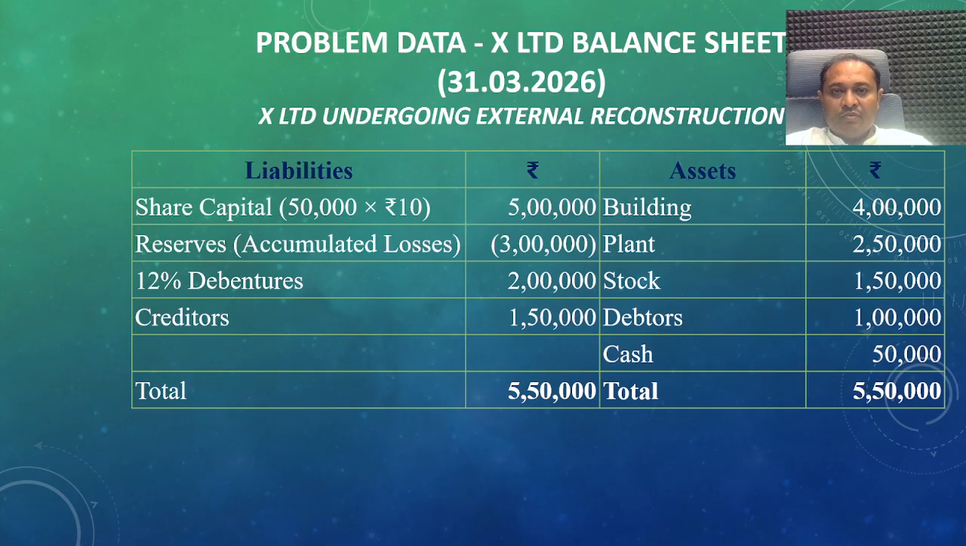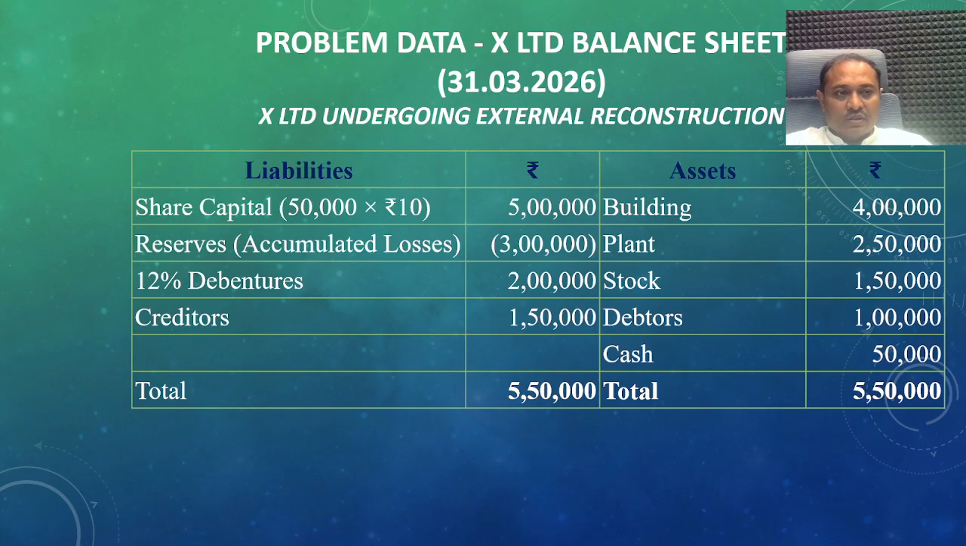In this problem, we have the data of X Limited. X Limited balance sheet on 31st March 2026. X Limited is undergoing external reconstruction. It has equity share capital of 50,000 shares of rupees 10, that is 5 lakh rupees. Reserve accumulated losses, 3 lakh rupees. Then 12% debentures 2 lakh rupees, creditors 1 lakh 50,000. Then building 4 lakh rupees, plant 2 lakh 50,000, stock 1 lakh 50,000, debtors 1 lakh rupees, cash 50,000. The total is 5 lakh 50,000 on both sides.